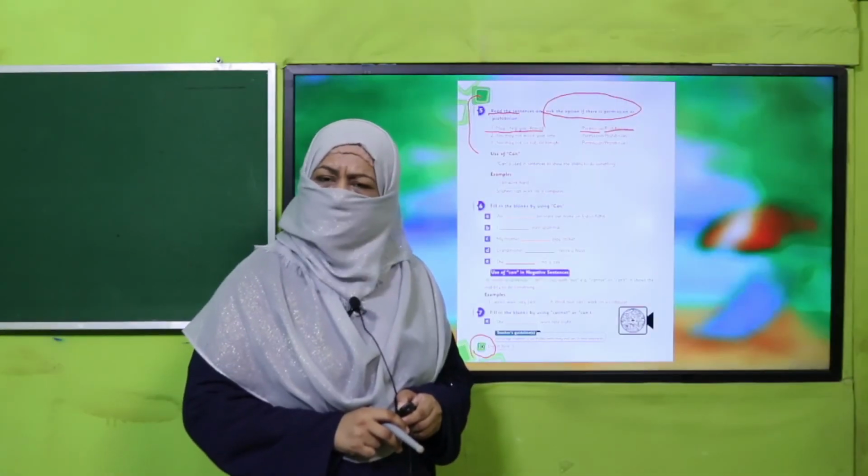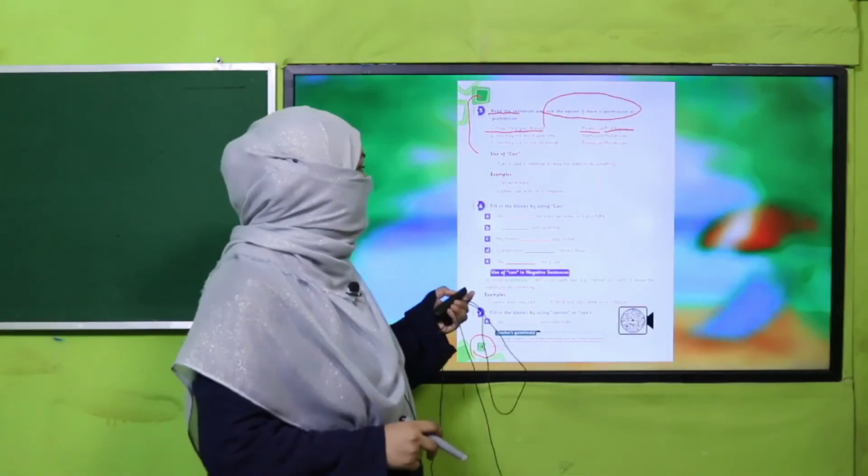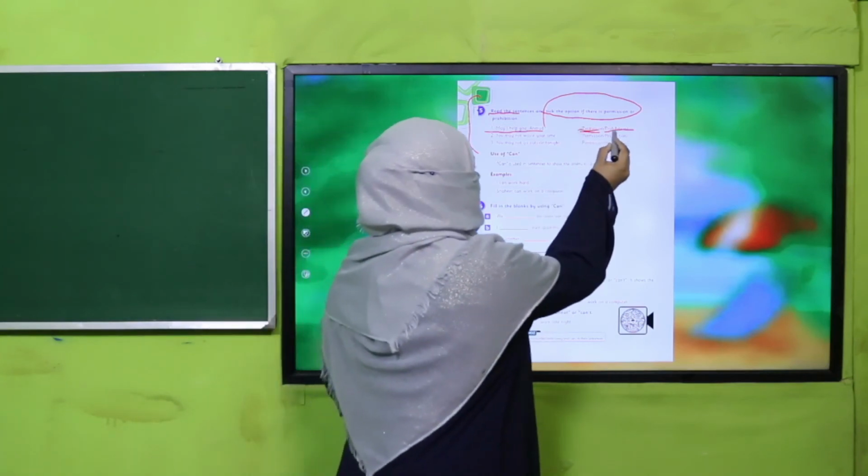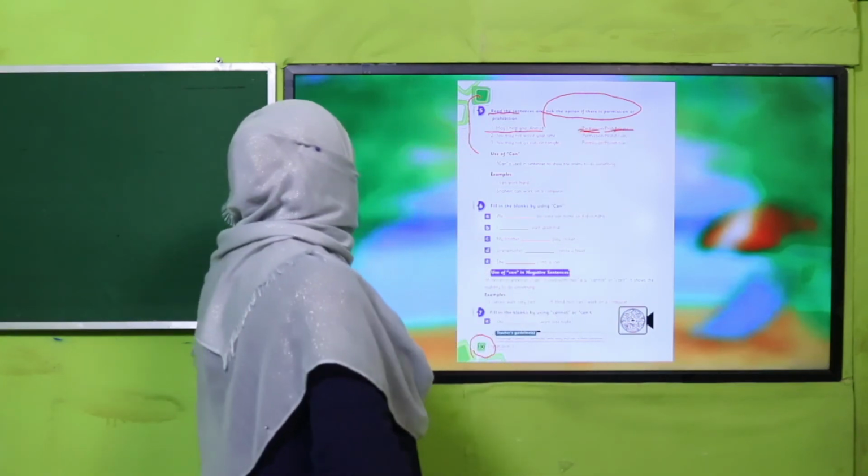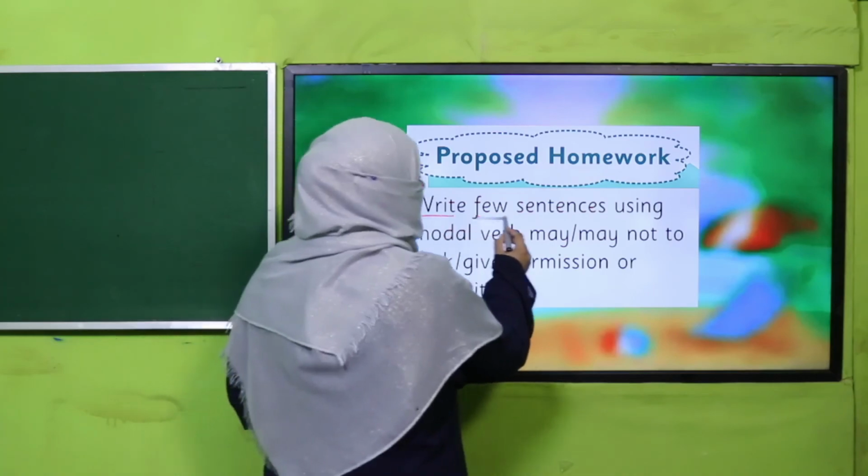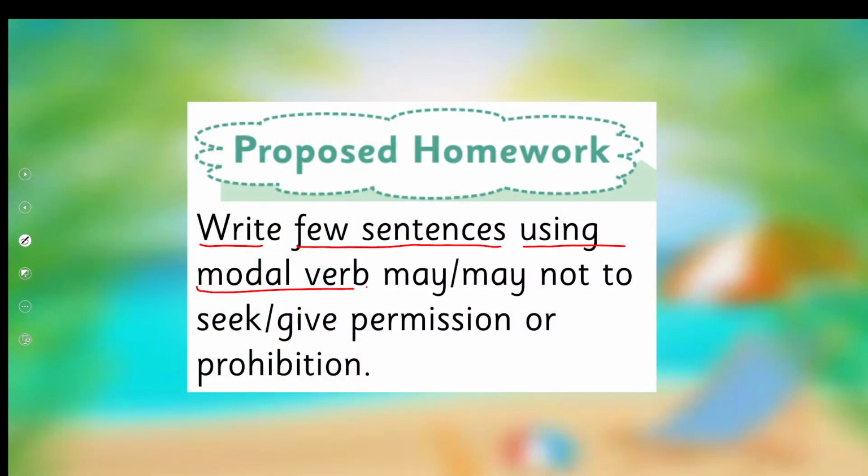Yes, my dear children, are you done with it? Good job. Now you can identify permission and prohibition both. So it's time for your homework. You will write a few sentences using modal verb may or may not to seek or give permission or prohibition.